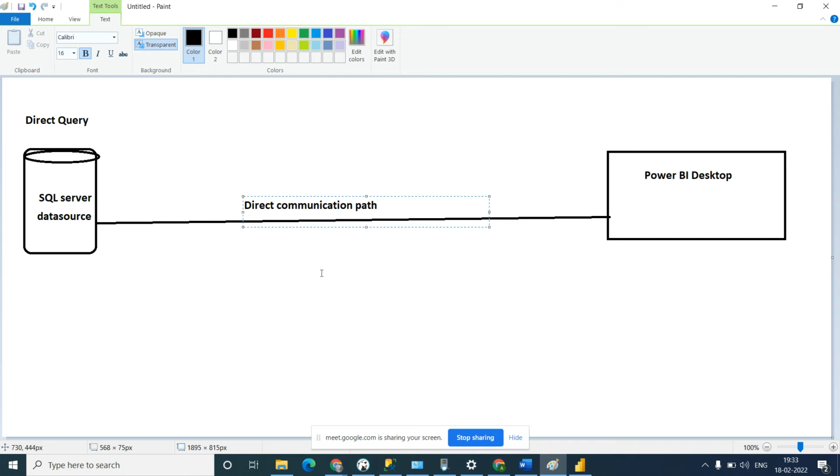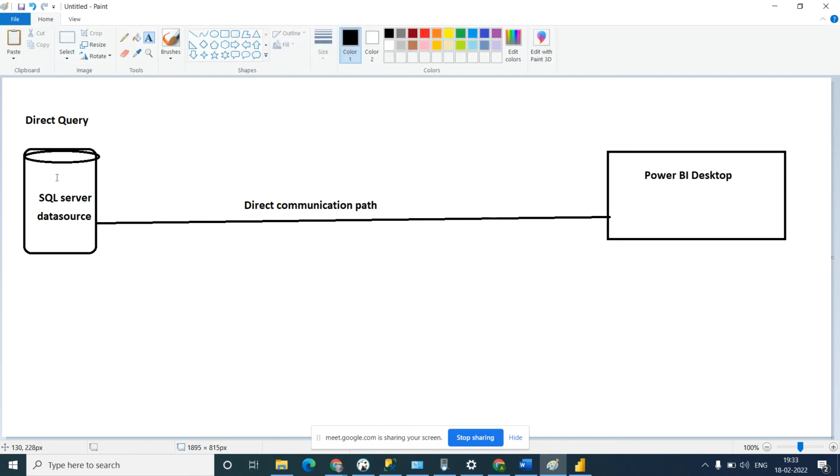So what does it mean? Let's say today data is loaded, and tomorrow new data comes into this data source. It will automatically reflect in your dashboard in Power BI. You don't need to refresh. It will automatically reflect the data in Power BI Desktop.